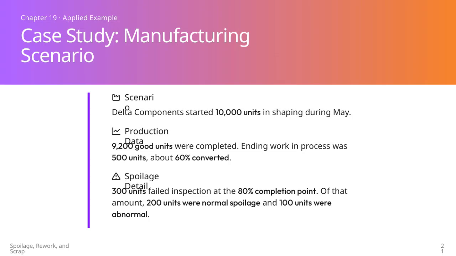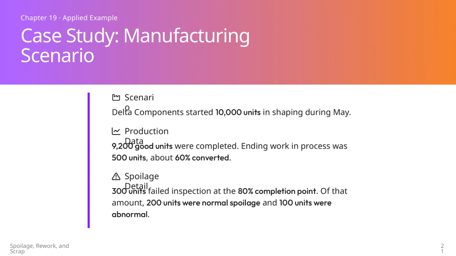In this manufacturing scenario for Delta Components, we started May with 10,000 units in the shaping process. By the end of the period, 9,200 of these units were completed successfully as good products. Additionally, we still had 500 units in ending work in process, which are about 60% through the conversion process.